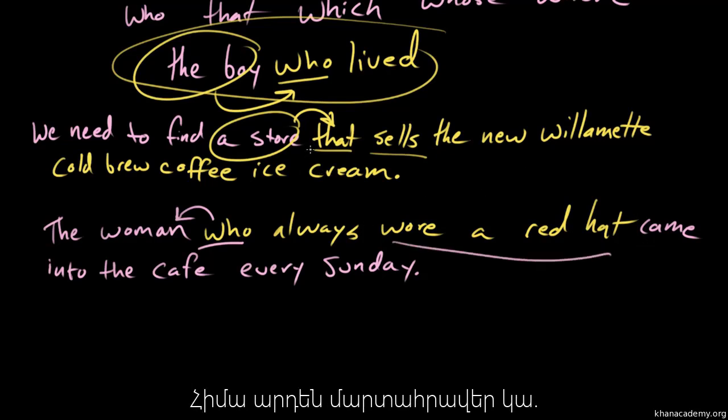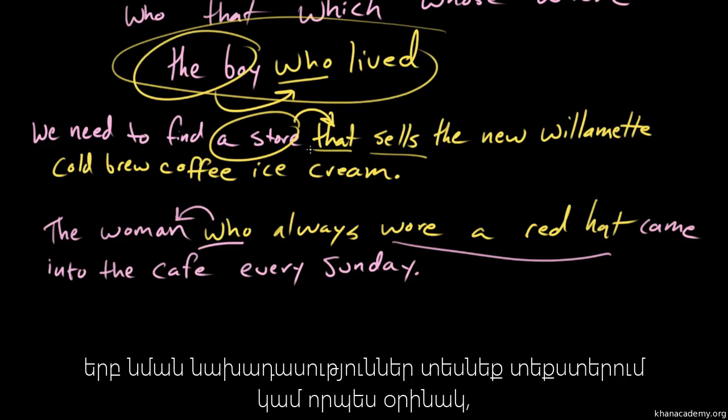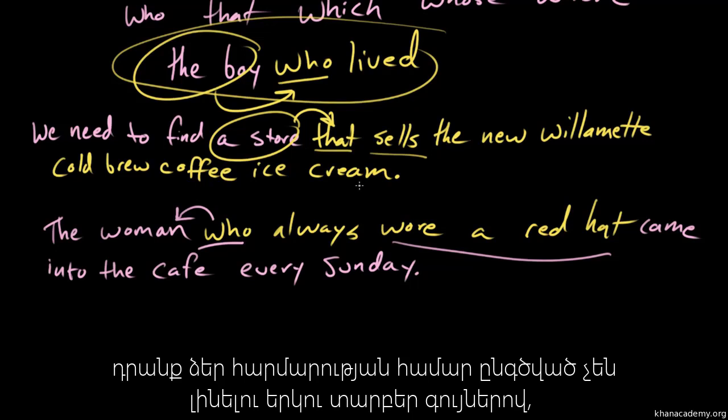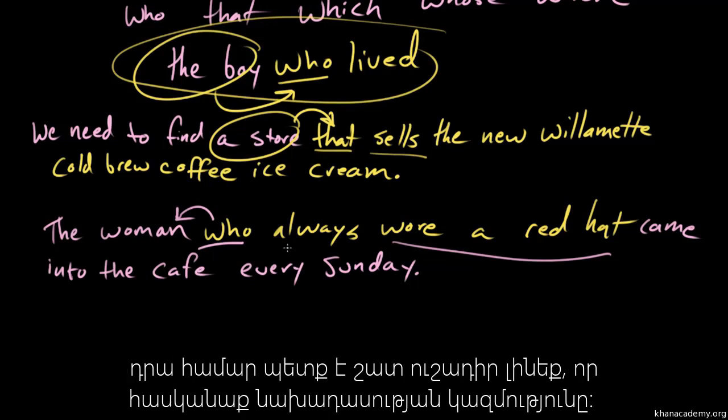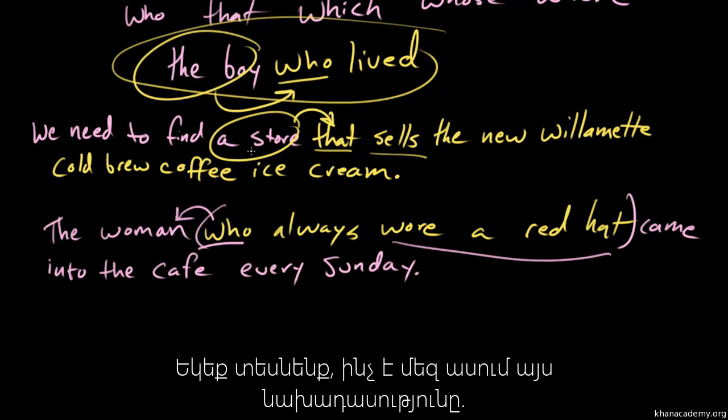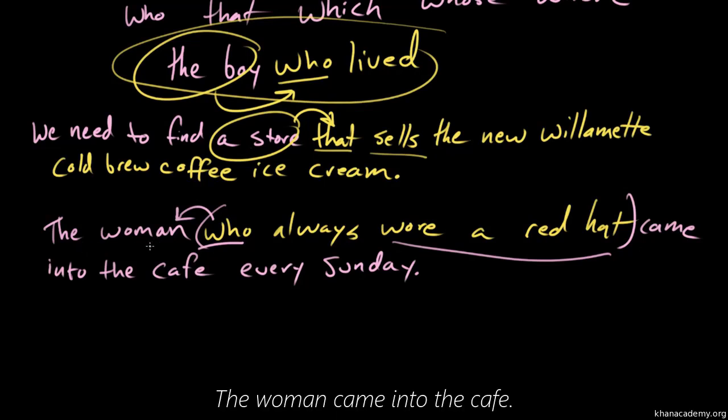Now, the challenge here is when you see sentences like this in the wild, and when you see sentences like these in the exercises, they're not going to be differentiated for your convenience with two different colors. So you have to be very careful to figure out where this dependent clause begins and ends, so you can parse, so you can make sense of this sentence in order to make it work. So really, what is this sentence actually saying, just on a base level?